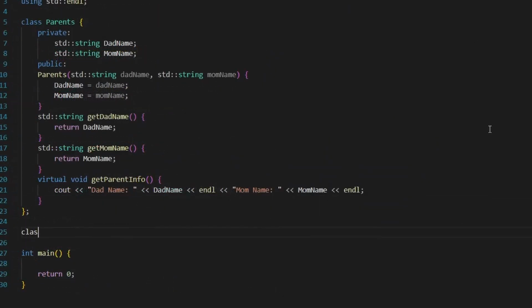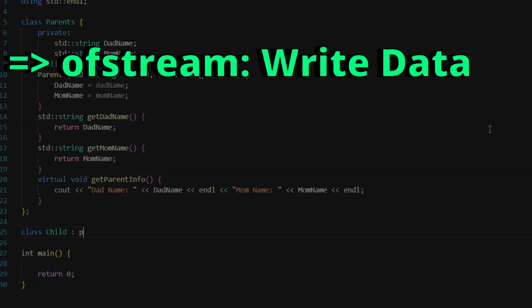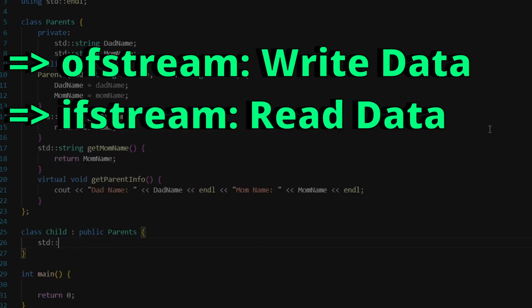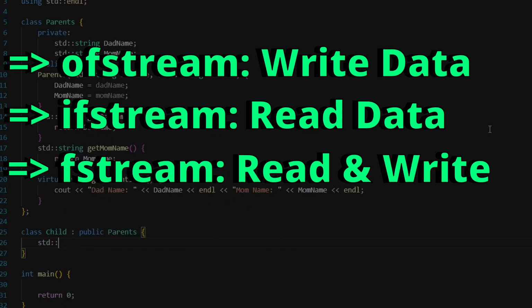To be able to use the functionalities that allow us to read and write on files, let us learn a few terminologies. Ofstream is a type that allows us to write data to a file. Ifstream is a type that allows us to read from a file. Fstream is the general type. It combines Ofstream and Ifstream.